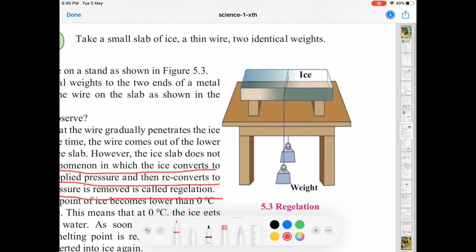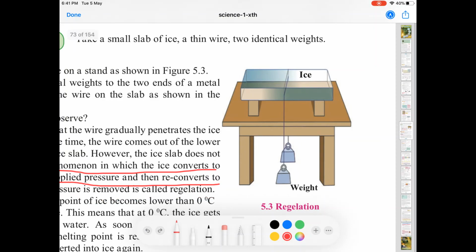Similarly, the wire will pass through individual layers of the ice and it will fall off, but the ice will not break into two because the moment the wire goes off from one layer, the pressure becomes normal and the water is reconverted into ice. So this is what is the fabulous occurrence called regelation. Try this experiment at home and see if you are successful.